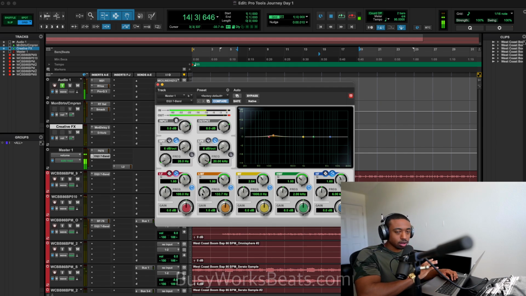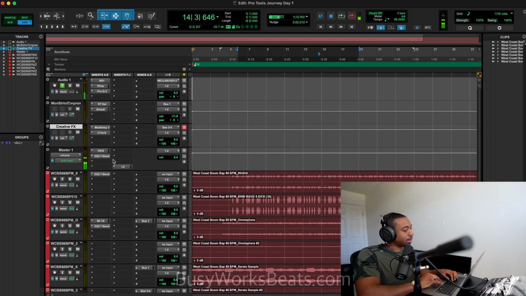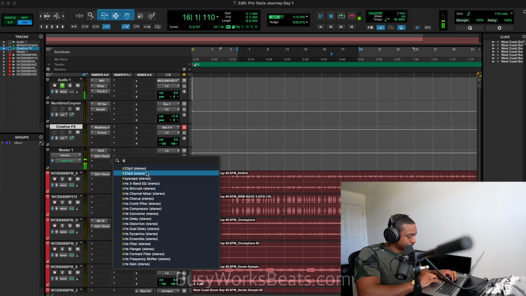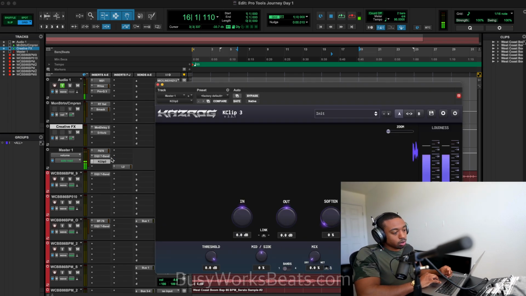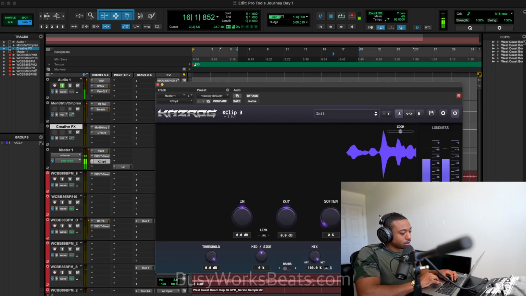Now it does make it a little more muffled, but it makes it muffled in a 90s type of way, not in a can't hear the beat type of way. Then from here, you might go into a clipper. Now I'm going into different processes. You don't need to add a clipper here. We're just going to do it for tone more than volume control, or more than, I should say, loudness.